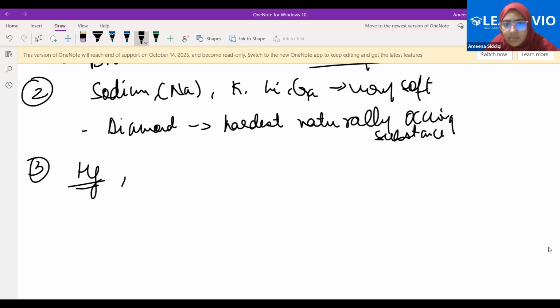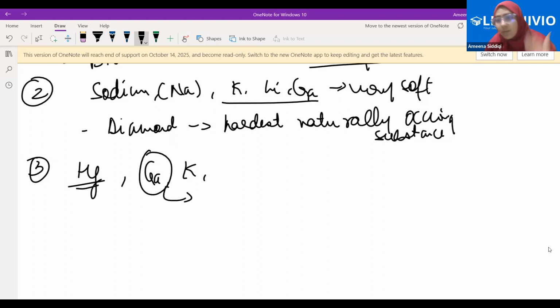We had just now talked about it. Gallium, potassium, all of these metals are very soft, right? So don't you think they'll have somewhat lower melting and boiling points? I can specifically talk about gallium, which can actually melt in the hand. Its melting point is around 303 Kelvin, which is very low, right?